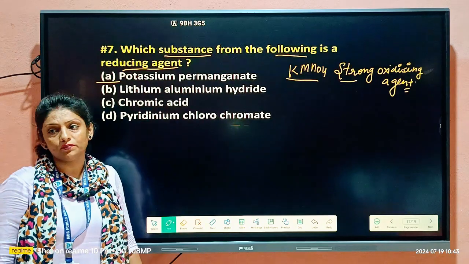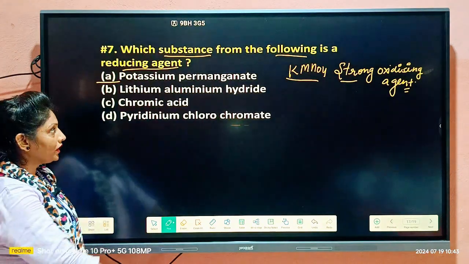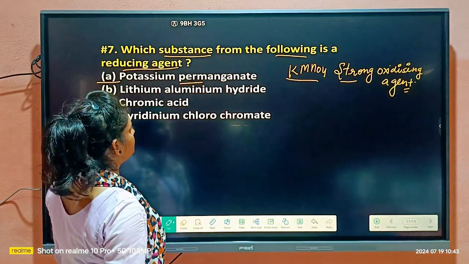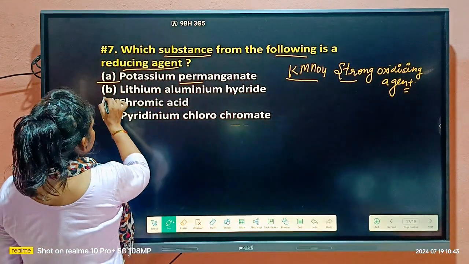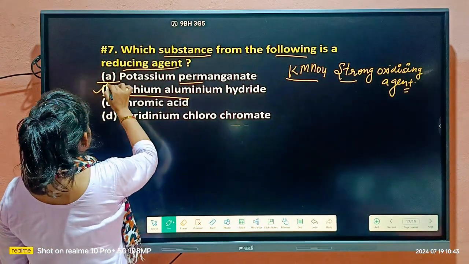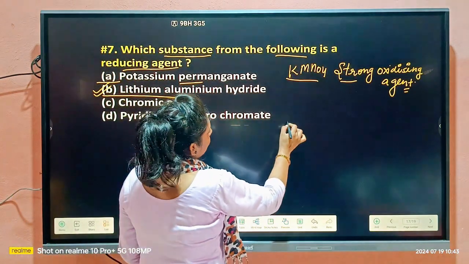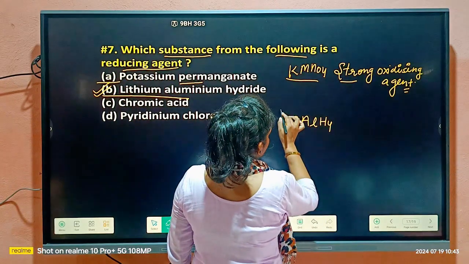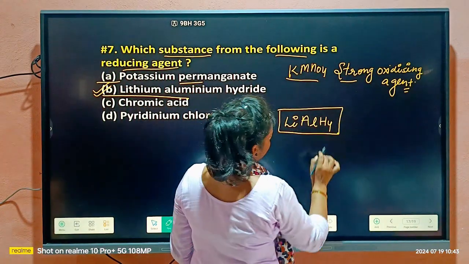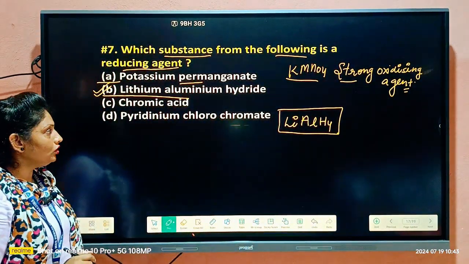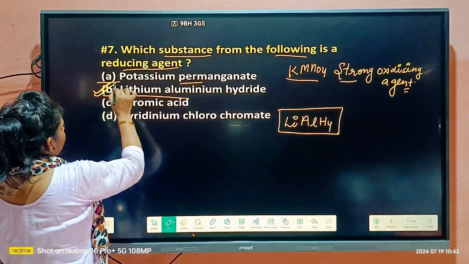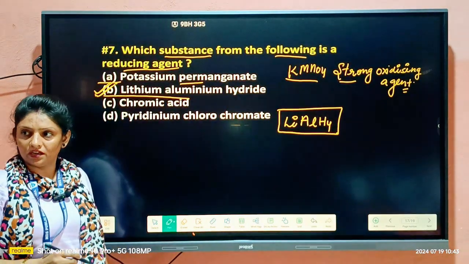It cannot increase further. Then lithium aluminium hydride. Yes, lithium aluminium hydride is the strong reducing agent. So this option will be the right option.